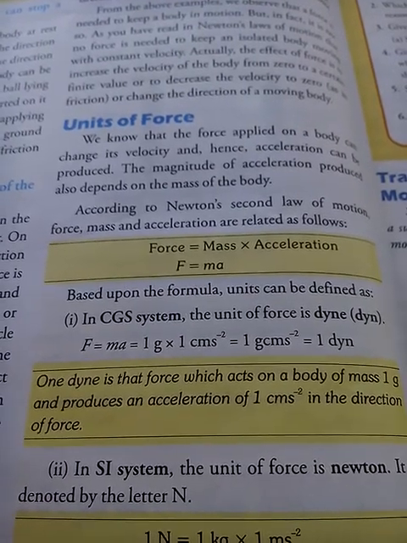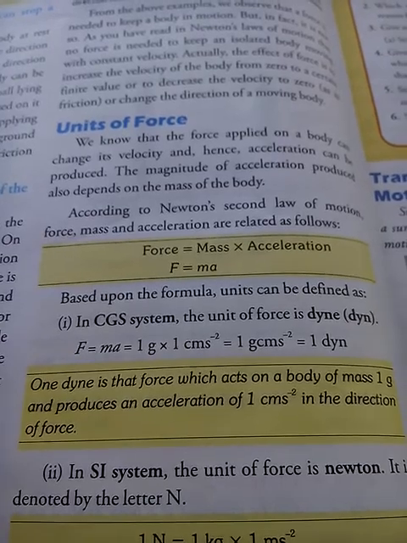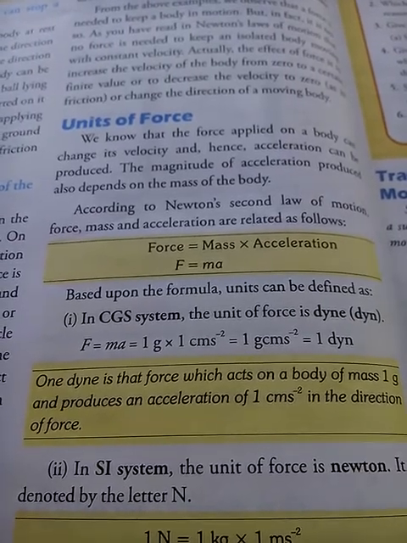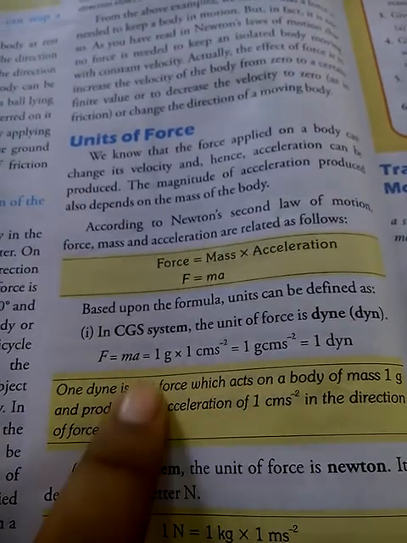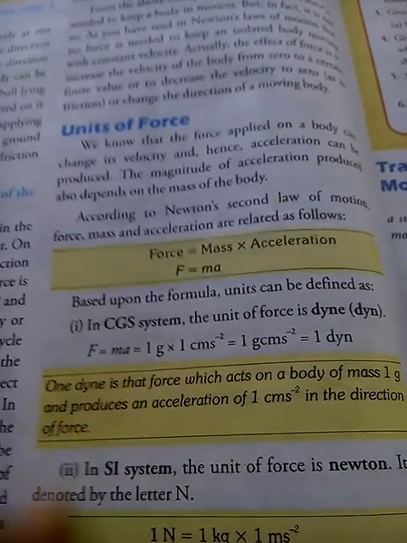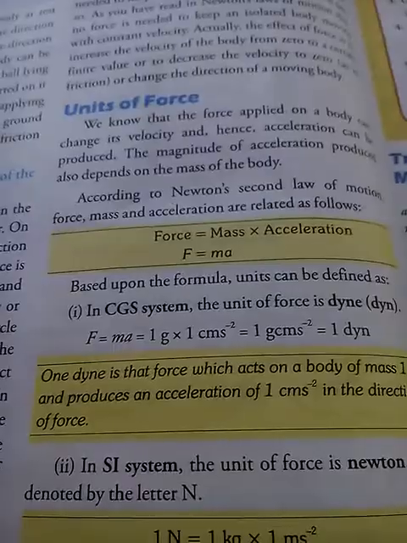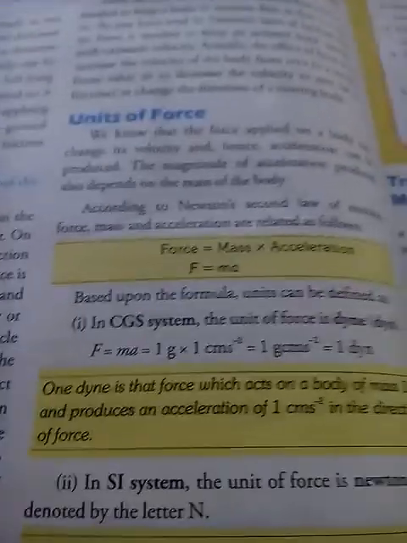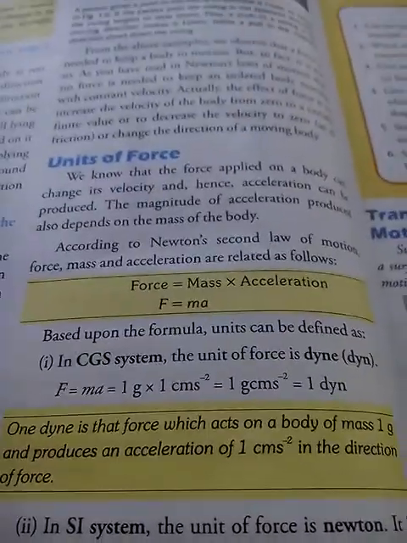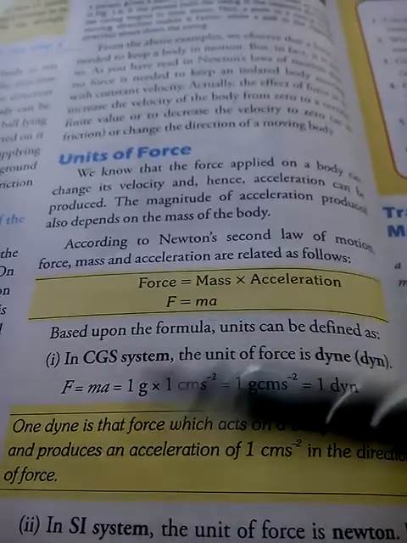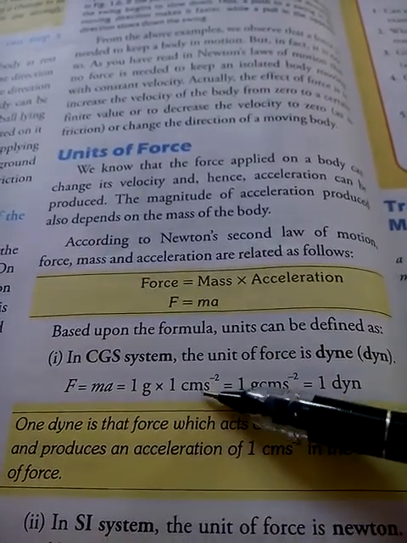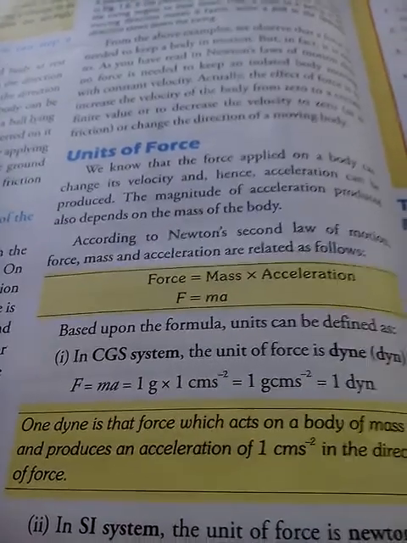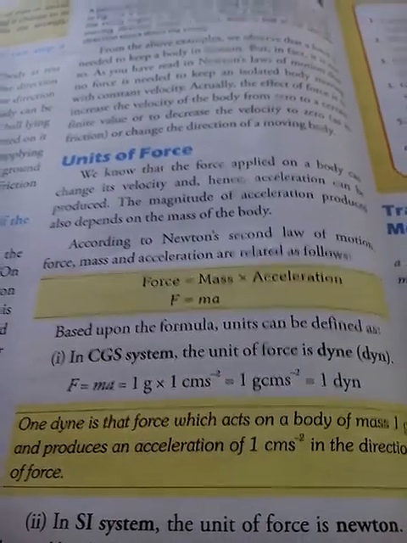So what is one dyne? One dyne is that force which acts on a body whose mass is 1 gram and produces an acceleration of 1 centimeter per second square.